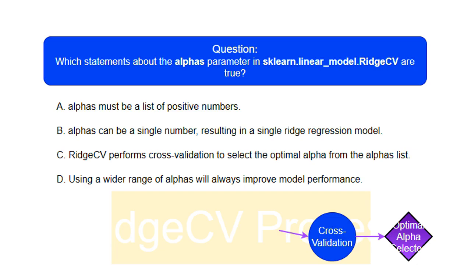Imagine you're trying to find the perfect setting on a dial to get the best radio reception. Each setting on the dial is like an alpha value in ridge regression. RidgeCV systematically tests many alpha values to find the one that gives you the clearest signal, best model performance. It does this using a technique called cross-validation, which I'll explain next.